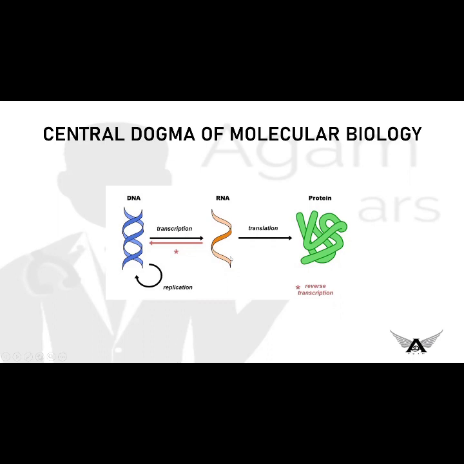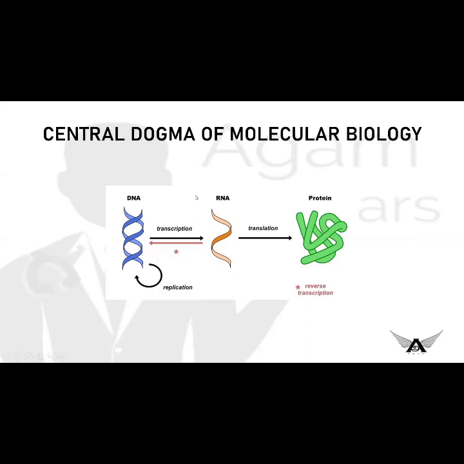The difference between DNA and RNA is DNA is double stranded, it is very stable. RNA is unstable and it is single stranded. So mainly the transcription involves the formation of mRNA, and this RNA is translated to proteins. This process, DNA to RNA, occurs inside the nucleus, and RNA to protein occurs in the cytoplasm. This is the central dogma of molecular biology.